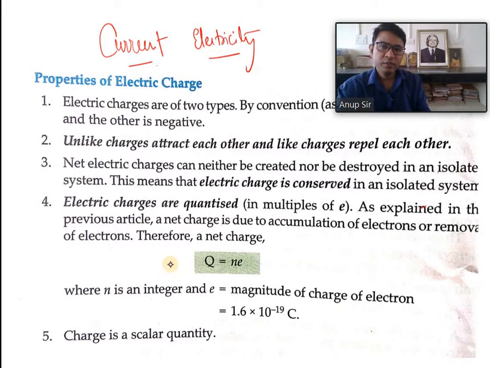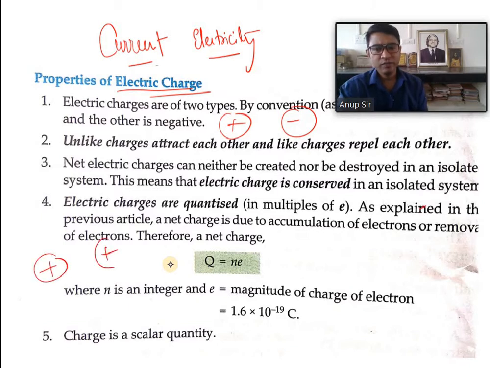The first thing is the properties of electric charge. What are the properties of electric charge? You must know that electric charges are of two types, positive charge and negative charge. You know very well that two positive charges always repel each other.